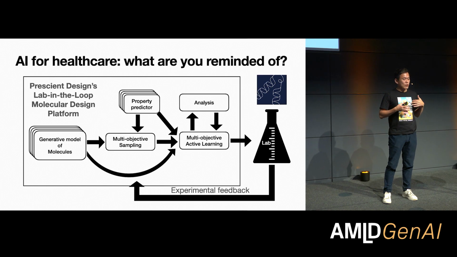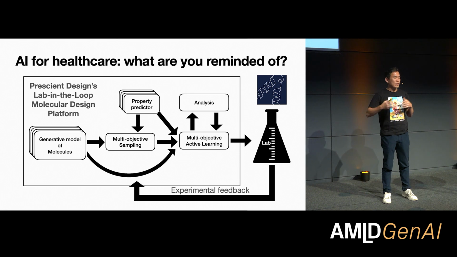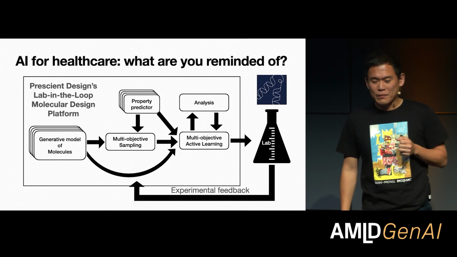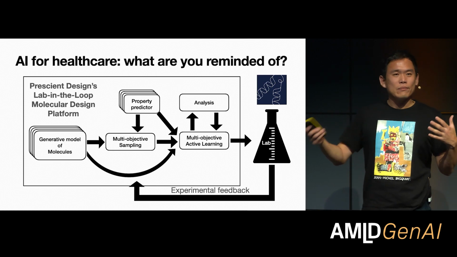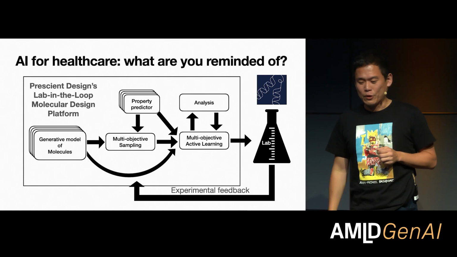And there, we are using machine learning, in fact multiple machine learning paradigms all together with a wet lab, in order to find new antibodies for any given target. So these are the things that come to your mind when you think about AI for healthcare, again, unless you work in healthcare yourself.